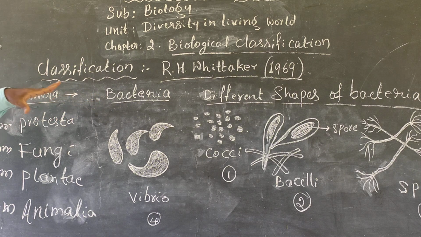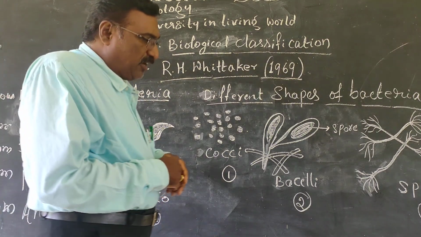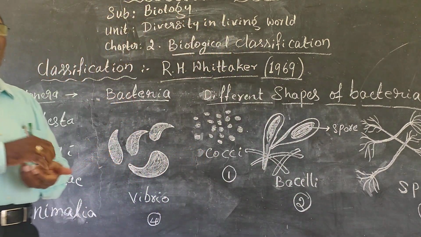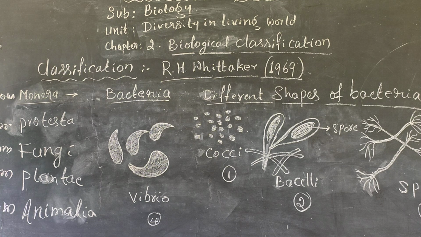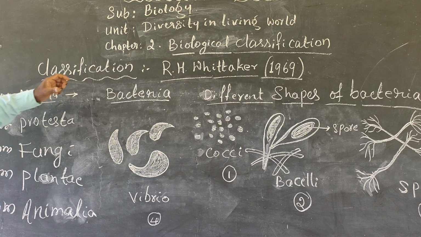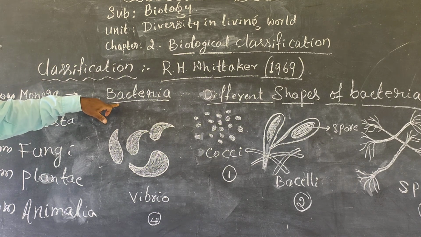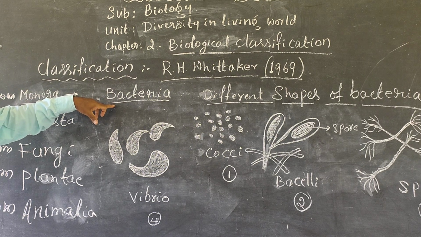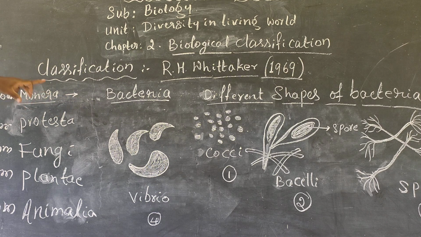They live in different places on the earth, whether hot conditions, desert, water, or other areas specially suited for bacteria. They grow and develop by asexual reproduction, and different bacteria develop differently. Some of them are autotrophic and some heterotrophic in this Monera group. All that we will explain very clearly.